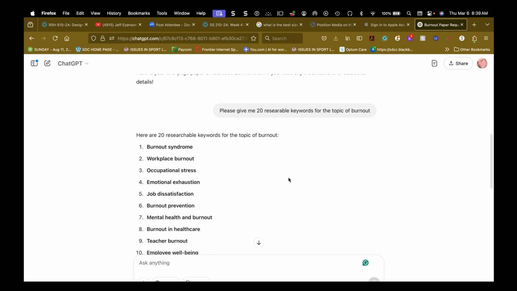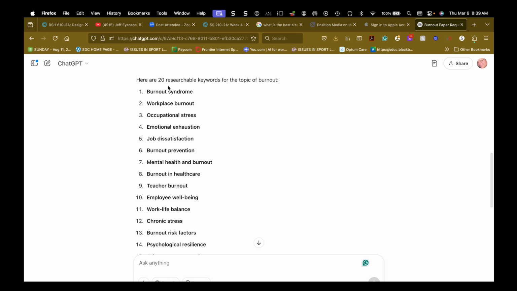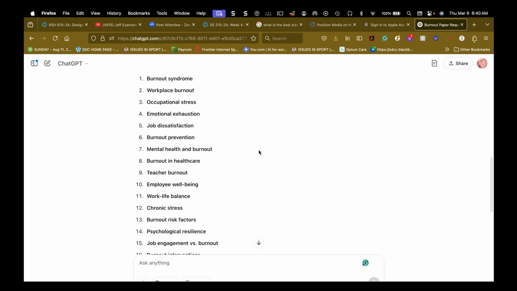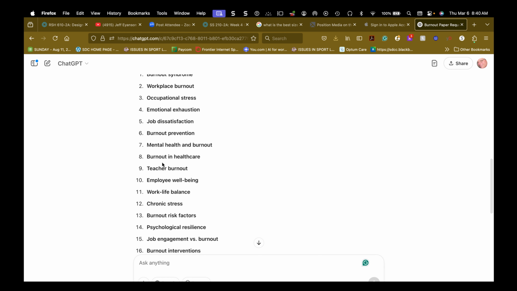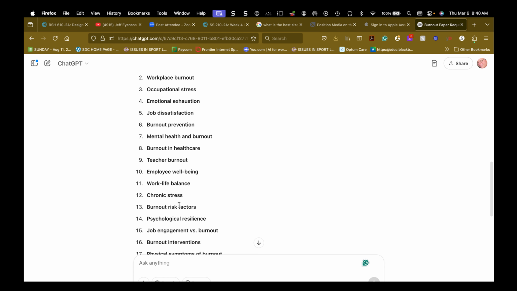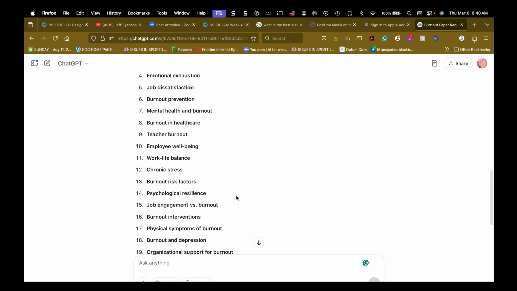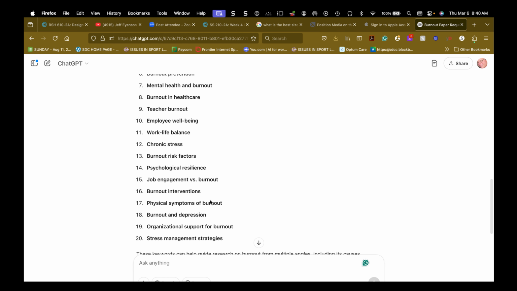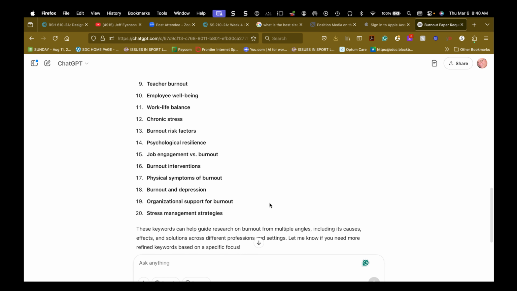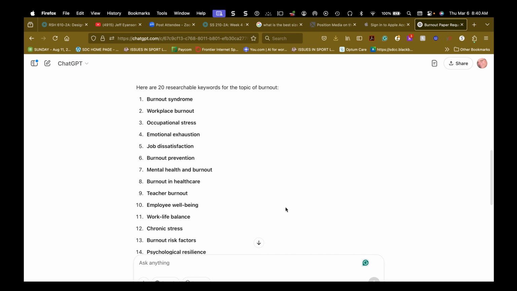That was pretty simple. Burnout syndrome, workplace burnout, occupational stress. Now, you might not be able to do occupational, but stress is still a word. Job dissatisfaction. It could be, if you're looking at sport dissatisfaction, prevention, teacher burnout. There are a lot of them. Chronic stress would be a better one. Risk factors, physical symptoms of burnout. Okay? You don't have to use all the words.